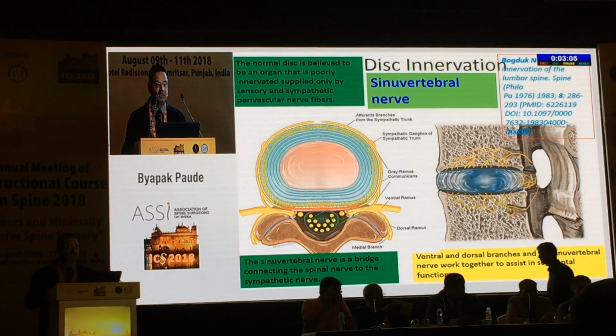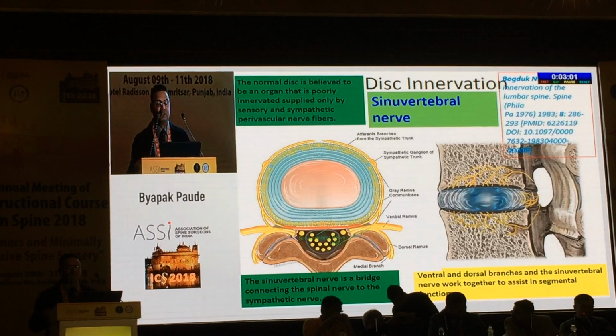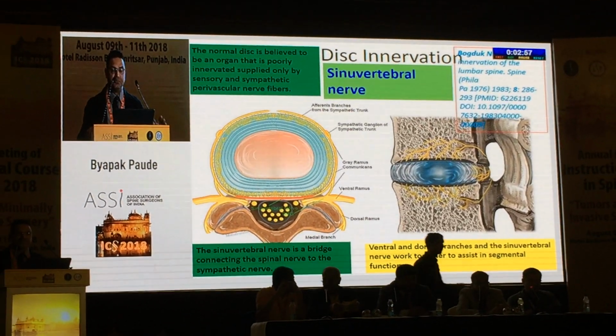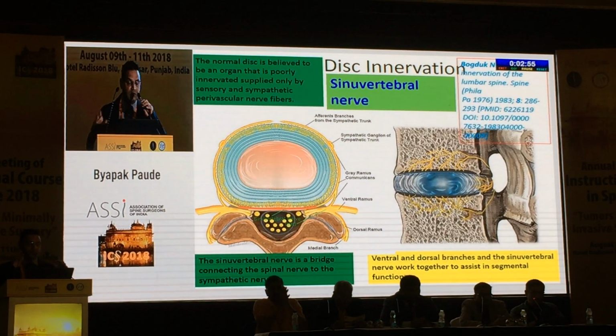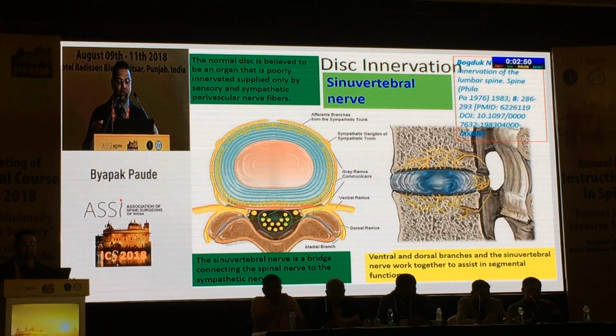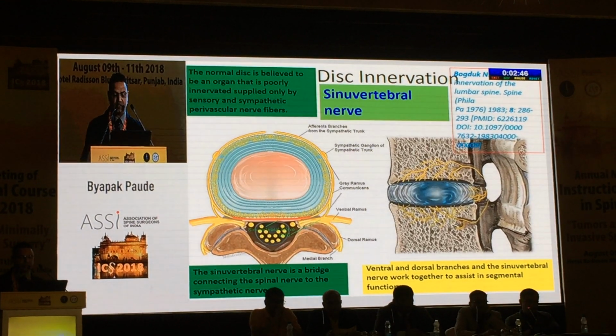Initially, it was believed that the disc is supplied only by sensory and sympathetic nerves. One of these is the sinuvertebral nerve, a bridge connection between the spinal nerve and the sympathetic nerve. The ventral and dorsal branches of the sinuvertebral nerve connect and assist in segmental function.